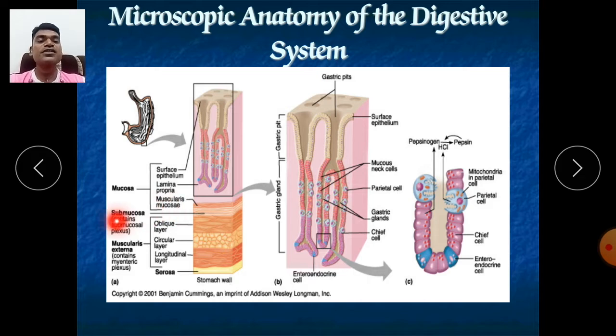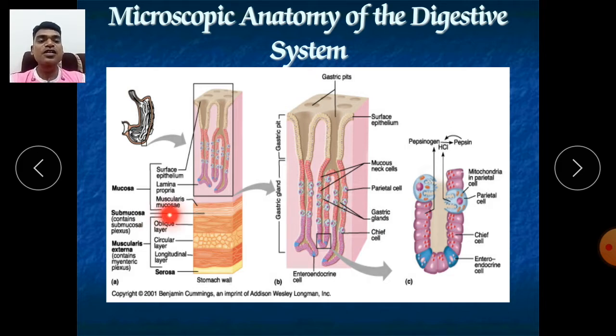And next is submucosa, which is made up of areolar connective tissue. This submucosa contains the maximum amount of blood supply as well as lymph supply, and it is also having a major function for immunity.